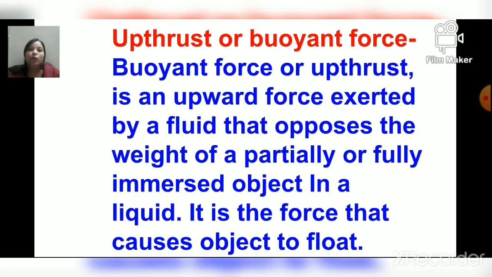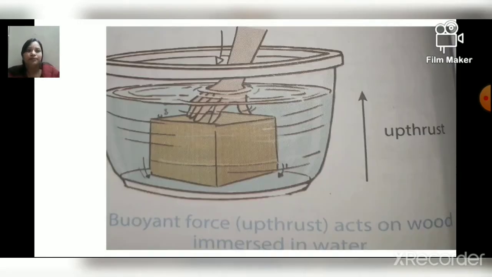It is a force that causes an object to float, but that is not the only thing which causes the object to float, right? It depends on the density of the thing also, because the things which are denser tend to sink, and the things which have less density tend to float in water, right? Which we have already seen.